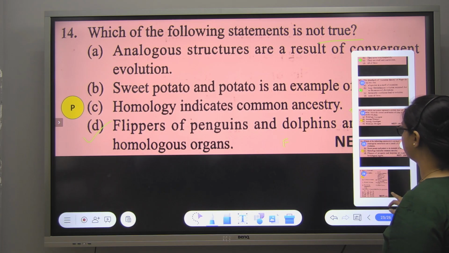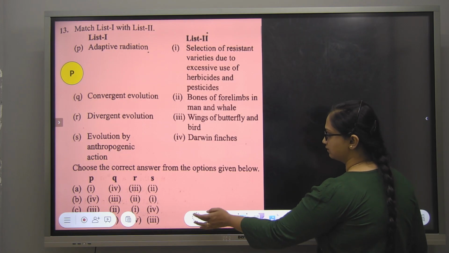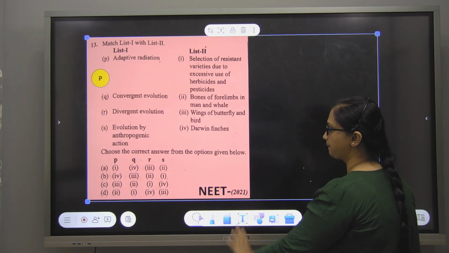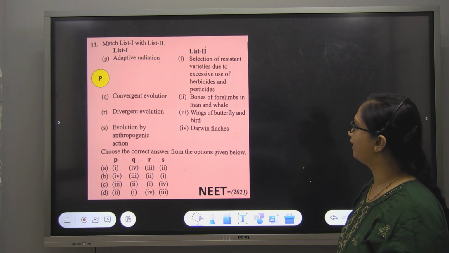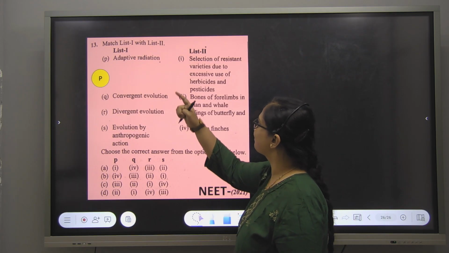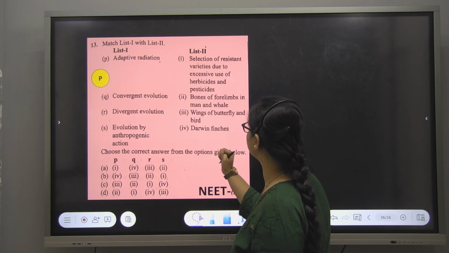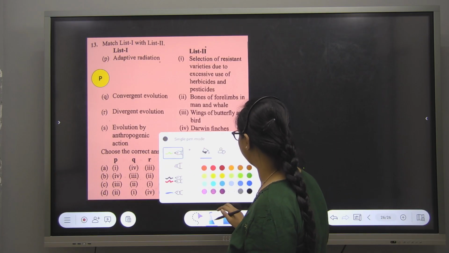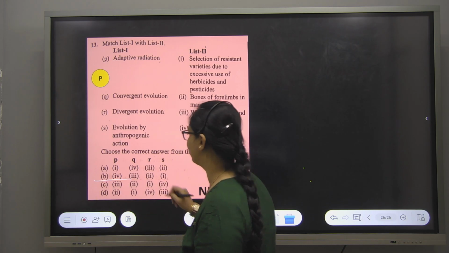Okay. Try this. Option B. Second one, ma'am. Adaptive radiation. Darwin's finches. Where is 3? First one, fourth one, ma'am. P4. Adaptive radiation. You have only one option of P4.